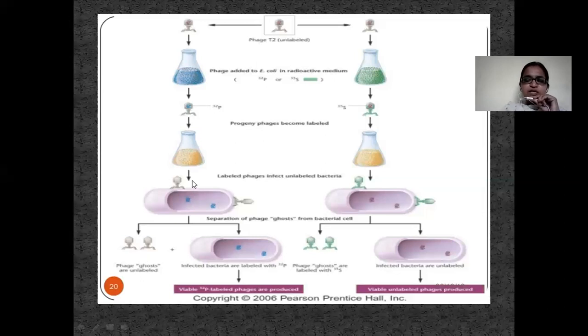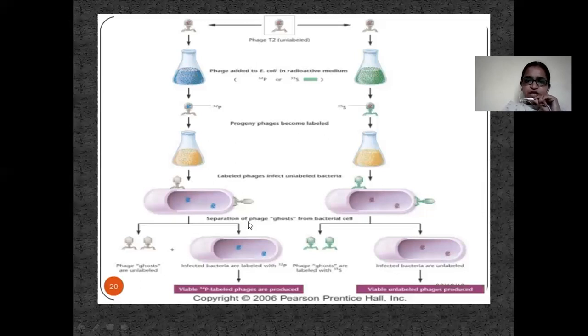Now in the first case they have seen that the radioactivity is seen inside the cell, because here the DNA is labeled and DNA is released into the bacterial cell. And here, as only the DNA will be released, the radioactive material was left outside the cell. Here radioactive material was inserted into the cell, whereas here radioactive material was left outside the cell.